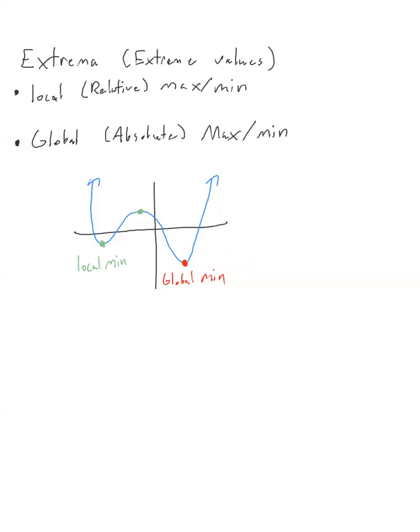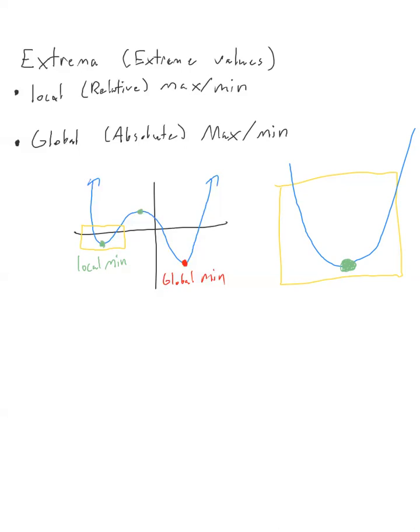Well, why just local? Well, if we pretend that we cut everything else out and we almost zoomed in on this yellow square, then this yellow square would look, if I'm drawing a picture of what I'm zooming in on, like this. And if we're only looking at this specific spot, then yeah, this looks like a minimum value. And so sometimes we want to care about that.